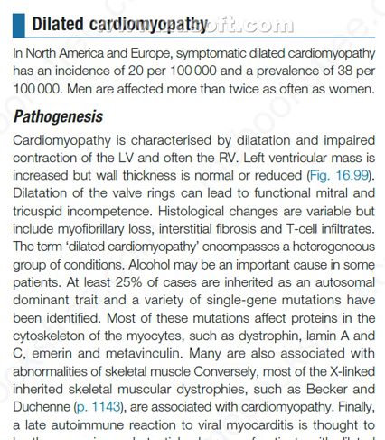The term dilated cardiomyopathy encompasses a heterogeneous group of conditions. Alcohol may be an important cause in some patients. At least 25% of cases are inherited as an autosomal dominant trait, and a variety of single gene mutations have been identified. Most of these mutations affect proteins in the cytoskeleton of the myocytes such as dystrophin, lamin A and C, and emerin and metavinculin.